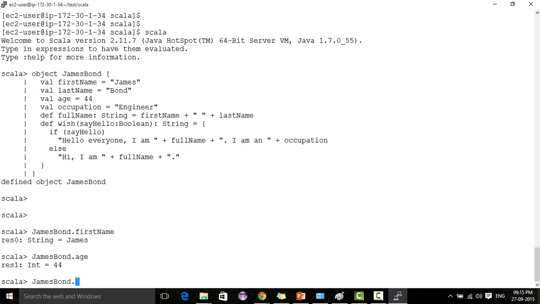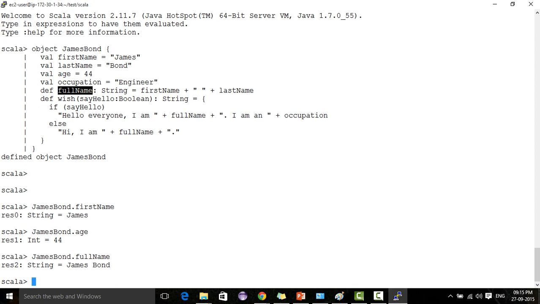Let's call JamesBond.fullName. It returns the concatenated name, James Bond. This is the return from this function, and the return type of fullName is string.